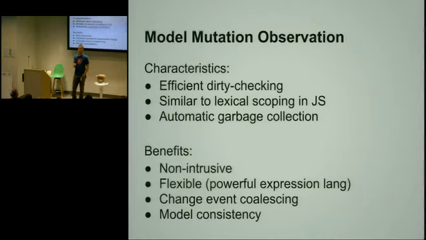Let's take an example of a bank account. Let's say that you want to make a transfer from one account to another. The whole action, the event of transfer, is really two operations. One is take money from one account, that is, decrease the balance of one account. And the second operation is increase the balance of the second account. Now, if you start observing the changes in between these two operations, you'll see that the model is in an inconsistent state.